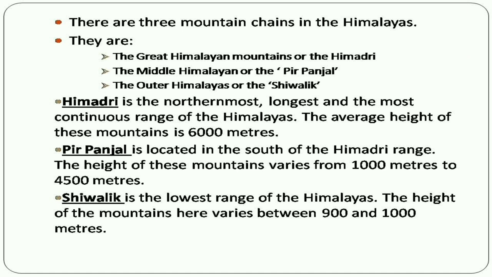The outer Himalayas, the Shivalik, is the lowest range of the Himalayas. The height of these mountains varies between 900 to 1000 meters. The foothills of the Shivalik are known as Terai region. Some of the crops found here are rice, wheat, and sugarcane. There is heavy rainfall and the soil is very fertile over here.